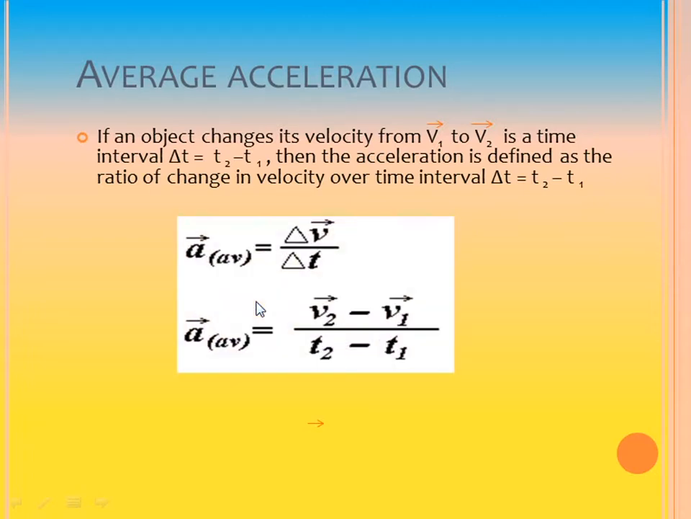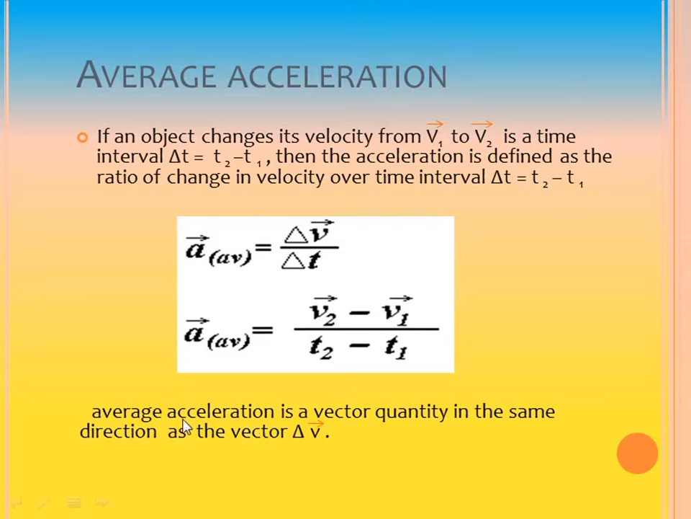How do we express it? Yes, as it is the ratio, we write average acceleration as v2 vector minus v1 vector by t2 minus t1. What is this v2 minus v1 vector? It is delta v vector by delta t. And this average acceleration is a vector quantity and it is in the same direction as the vector delta v.